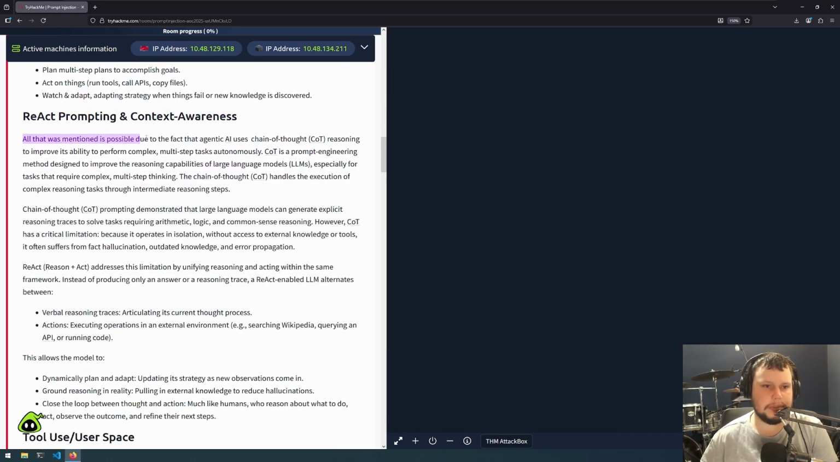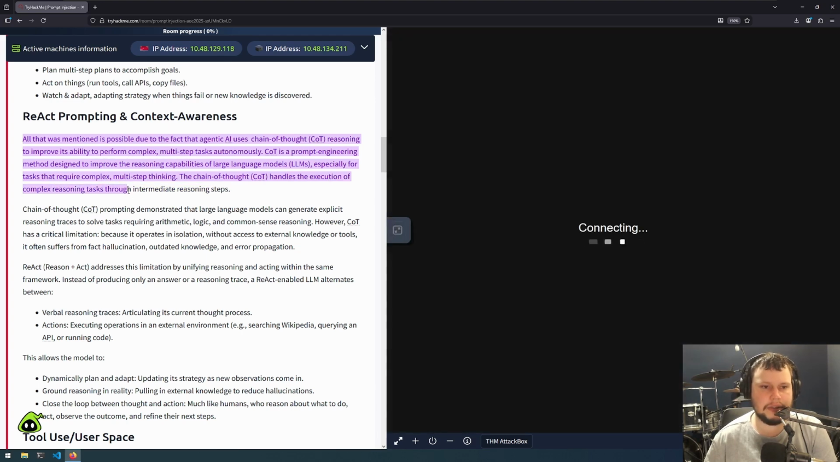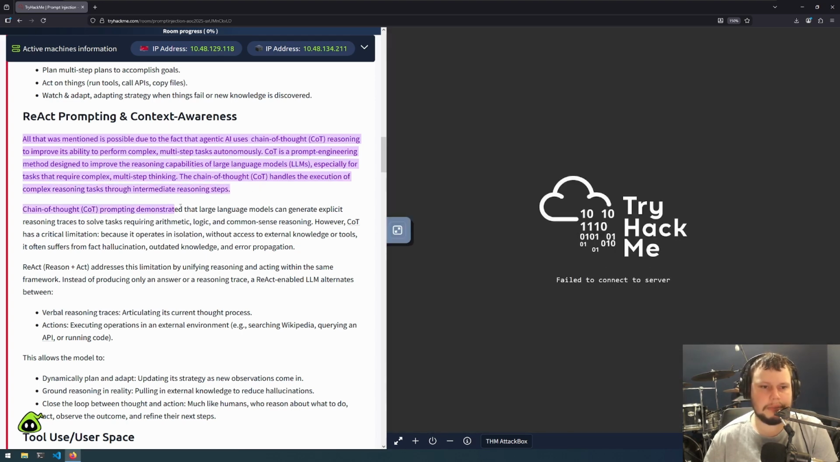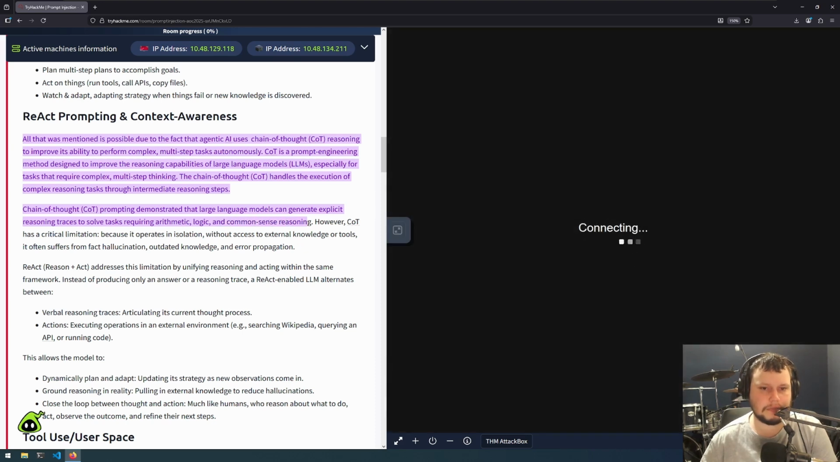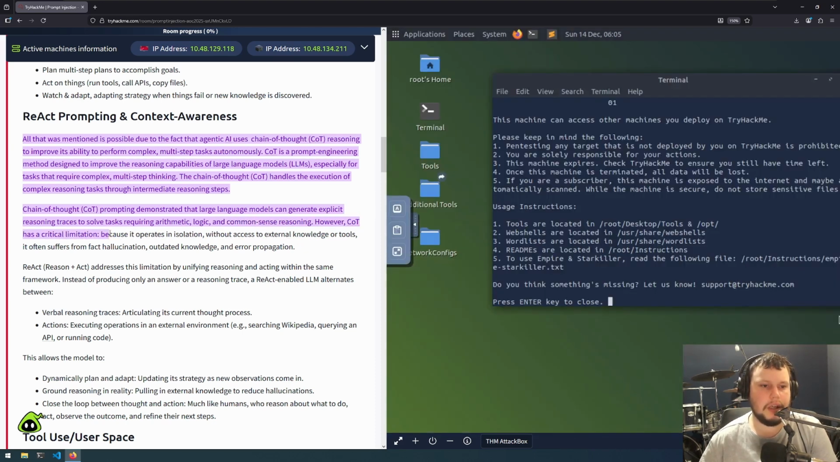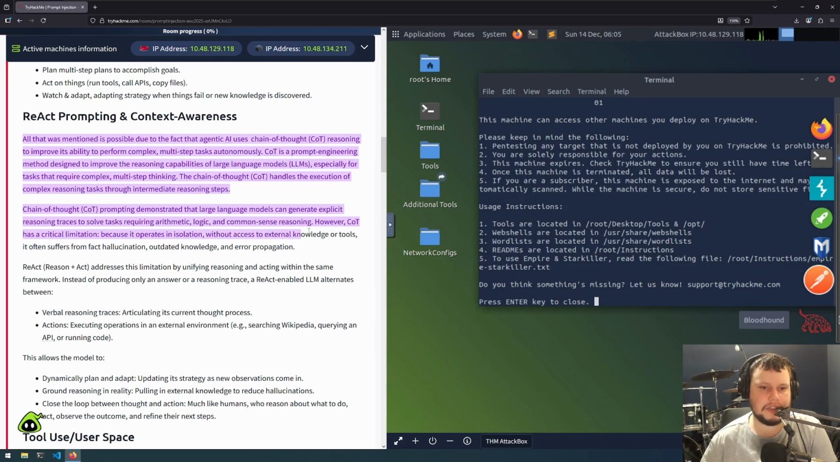All that was mentioned is possible due to the fact that agentic AIs use chain of thought reasoning to improve its ability to perform complex, multi-step tasks autonomously. Chain of thought is a prompt engineering method designed to improve the reasoning capabilities of LLMs, especially for tasks that require complex, multi-step thinking. Chain of thought handles the execution of complex reasoning tasks through intermediate reasoning steps. Chain of thought prompting demonstrated that large language models can generate explicit reasoning traces to solve tasks requiring arithmetic, logic, and common sense reasoning. However, chain of thought has critical limitations.